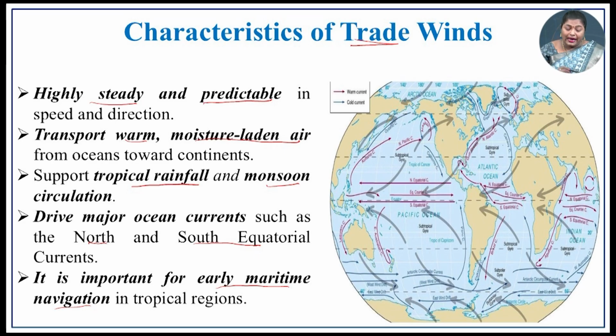It is most important for early maritime navigation, hence the name trade. The trade activity in ancient times happened in these belts. This wind supported merchants to travel and transfer goods from one place to another via the ocean. So, the trade wind plays a vital role in maritime navigation.